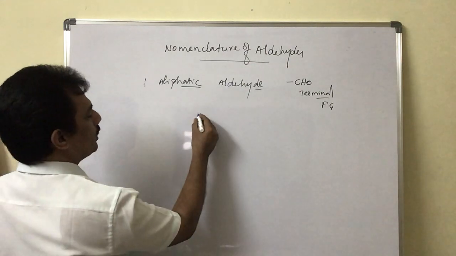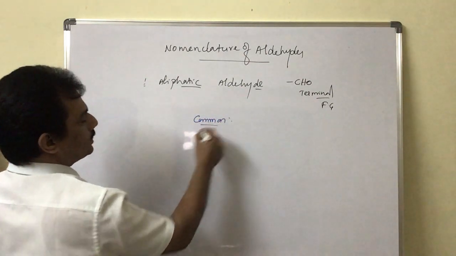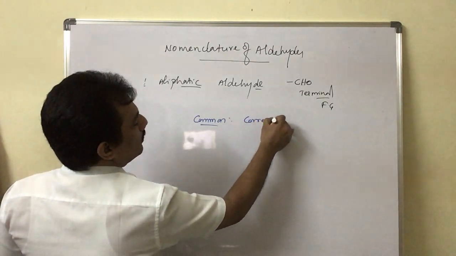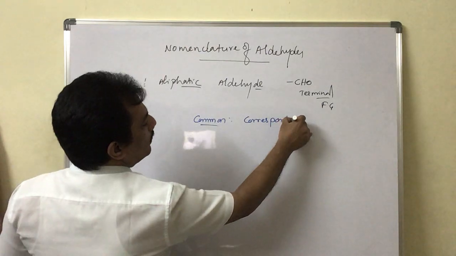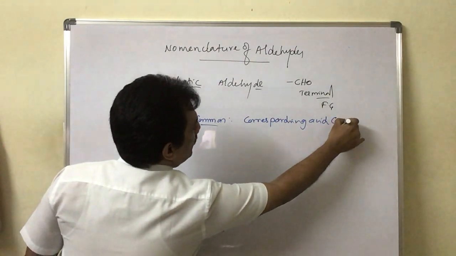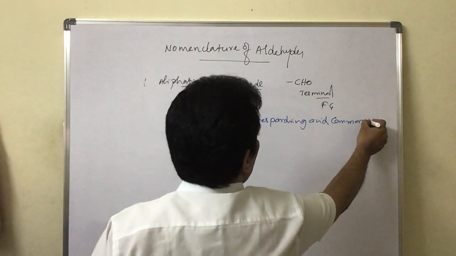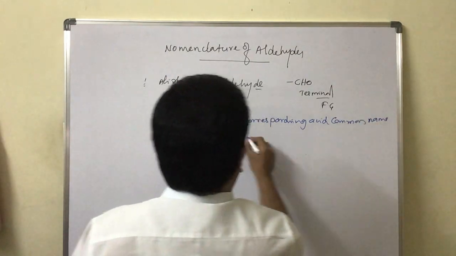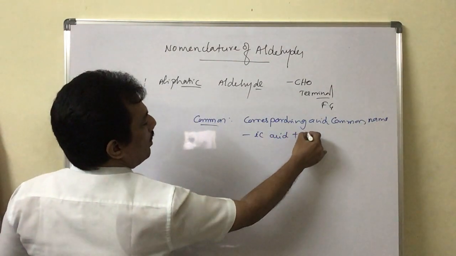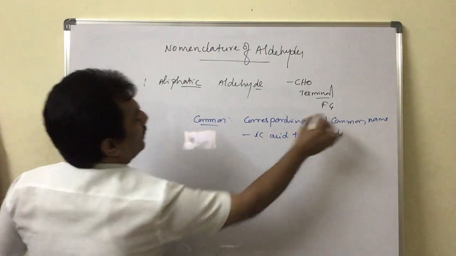For that purpose, in the common system the naming is: corresponding acid common name, minus ic acid, plus aldehyde. This is the common system name for aldehydes.